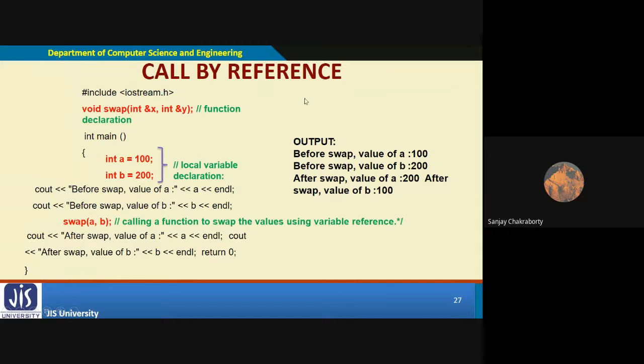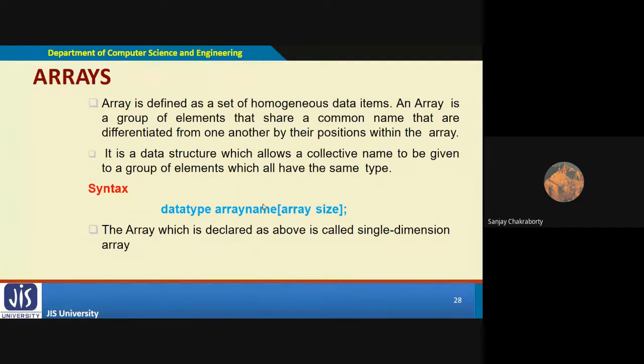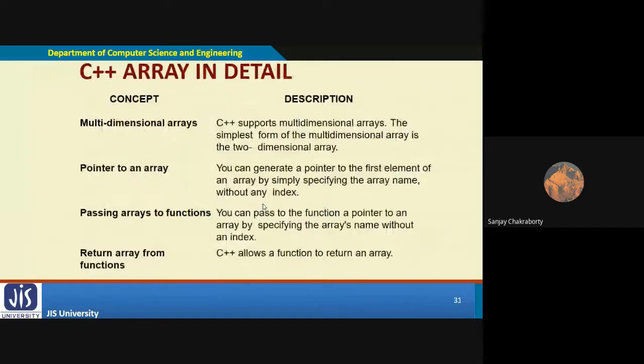These are call by reference. I think you remember that in call by reference we pass the variables with the ampersand operator. It should be ampersand A and ampersand B, and we receive them with the help of pointer operators, star A and star B, as we have defined the concept.